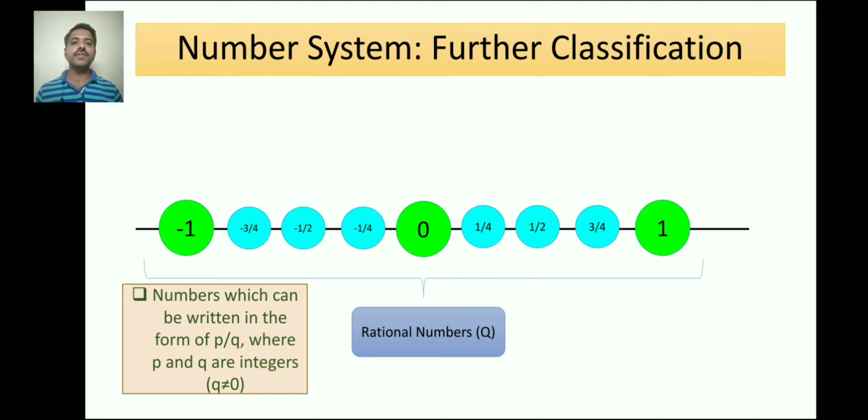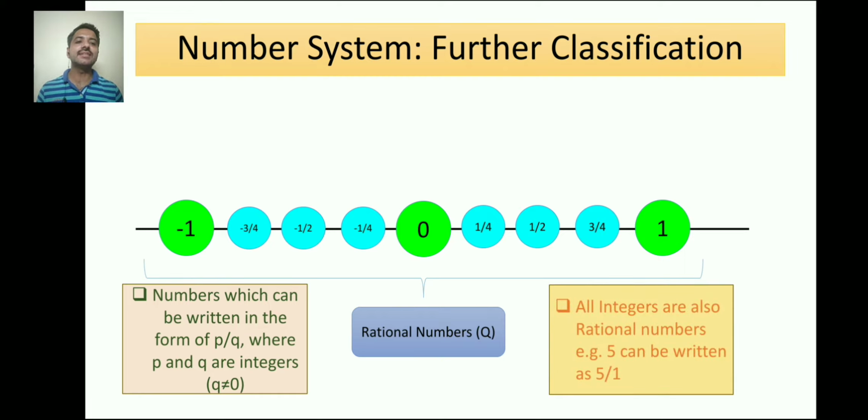So if I have this definition, and I look at the number line which I have placed over, you can see that all the integers are rational numbers. Like you see 5 can be written in the form of 5 upon 1. So this is p upon q. 5 is an integer, 1 is an integer. So 5 upon 1 will be a rational number. And you know 5 upon 1 is 5 only. So that's how you can say that all the integers are rational numbers, because they can be written as the number divided by 1. Like minus 99, it can be written as minus 99 divided by 1.